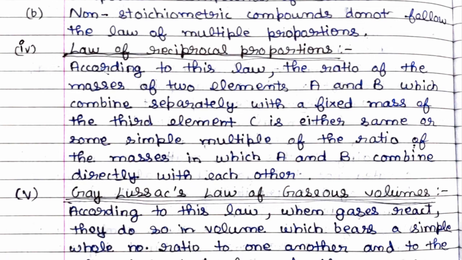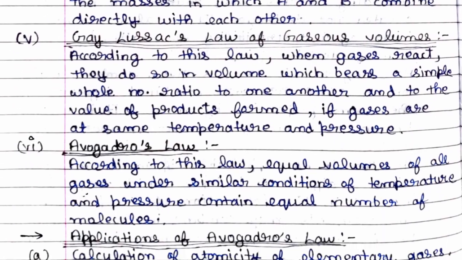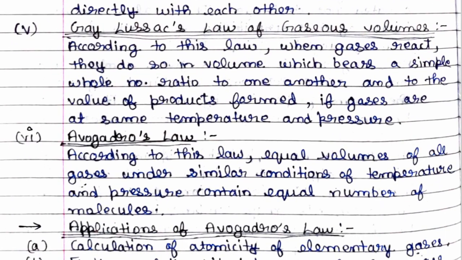Now let us come to the fifth, Gay-Lussac's law of gaseous volume. According to this law, when gases react, they do so in volumes which bear a small whole number ratio to one another and to the volume of products formed, if gases are at the same temperature and under the same pressure. So now let us take an example.